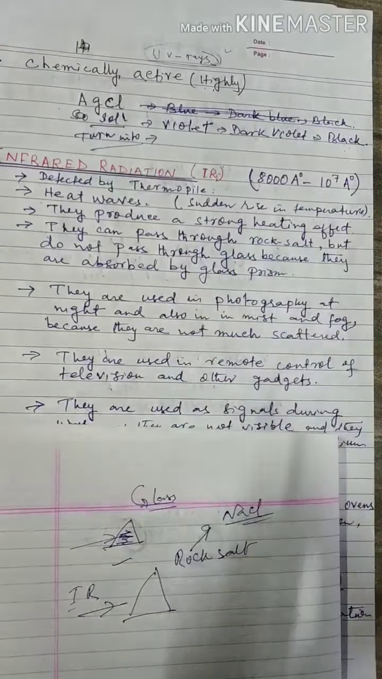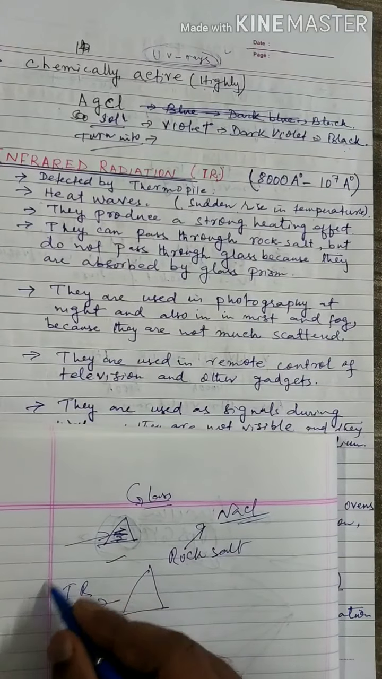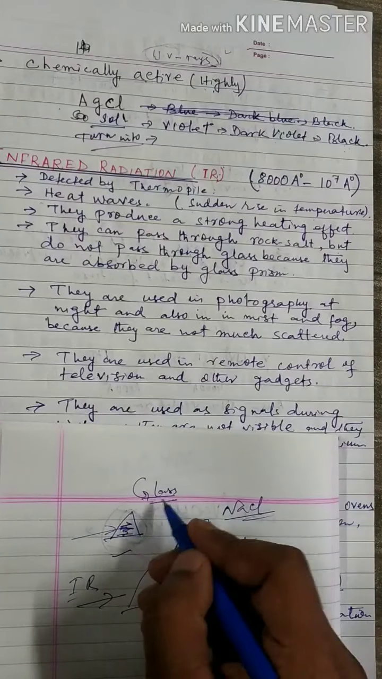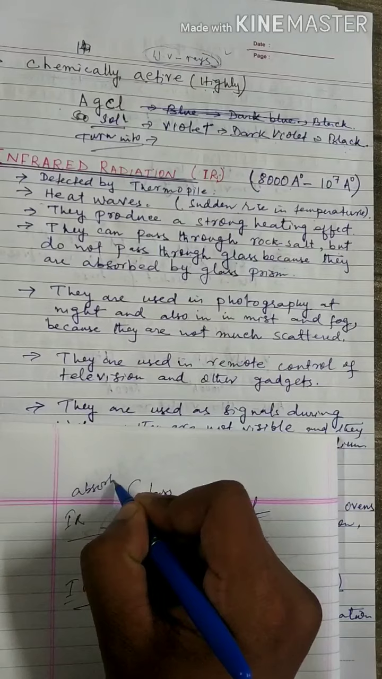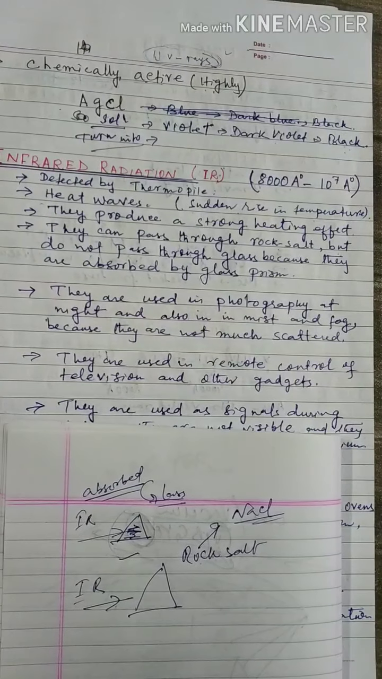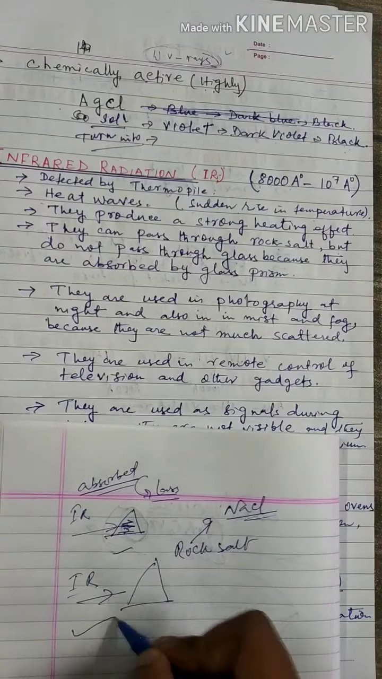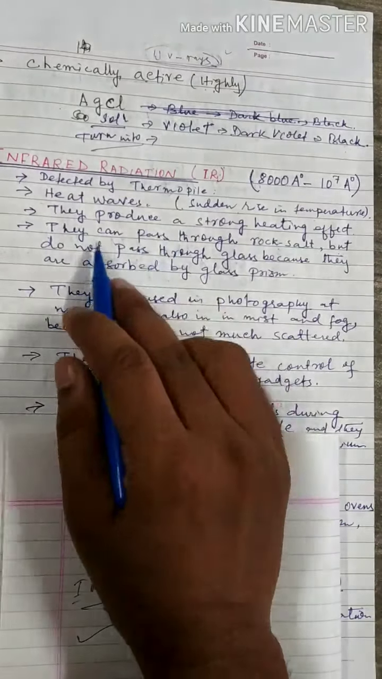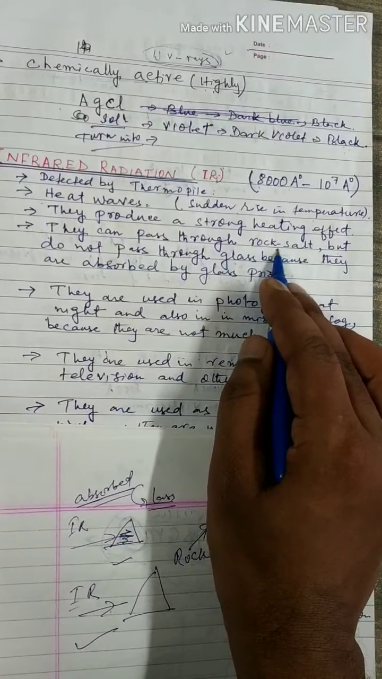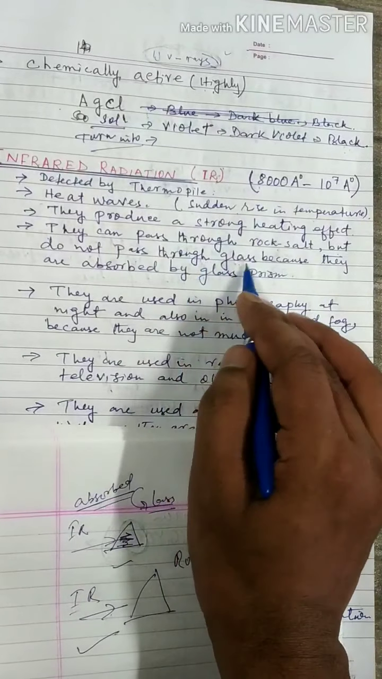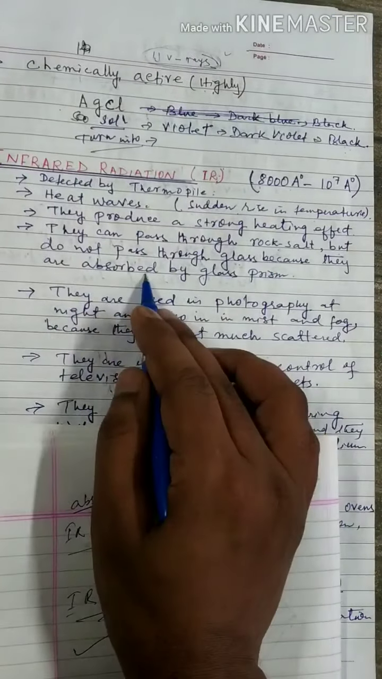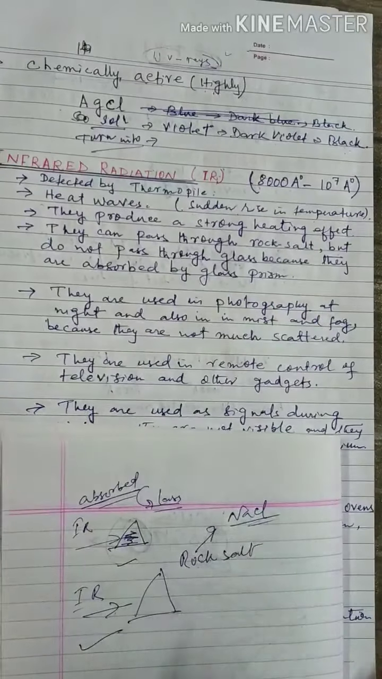Why do we use rock salt for passing infrared rays? Because in a glass prism all the infrared is absorbed. That's why we use rock salt. They can pass through rock salt but not through glass, because they are absorbed by the glass prism. Clear?